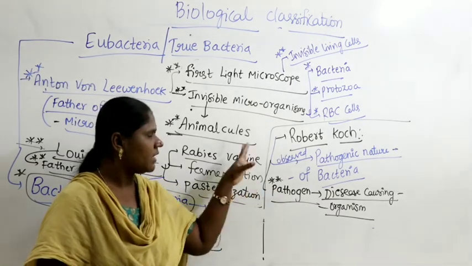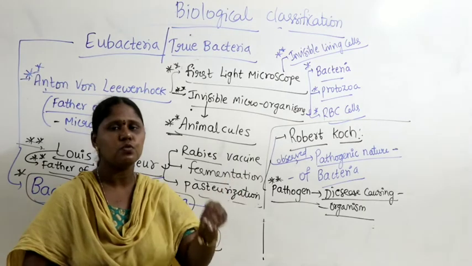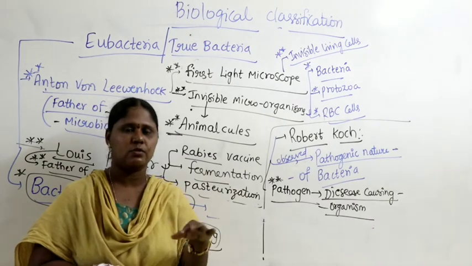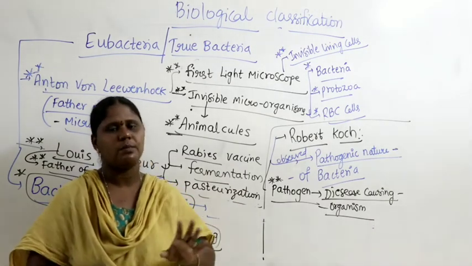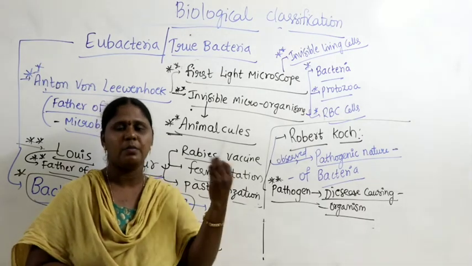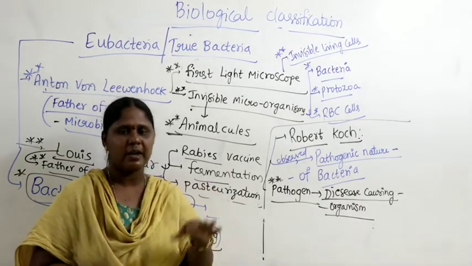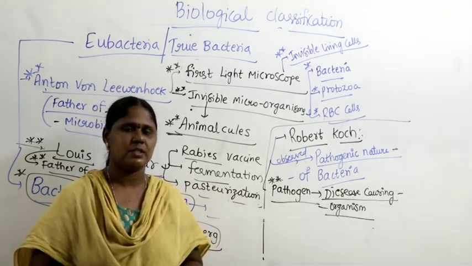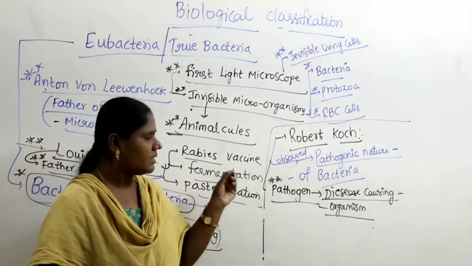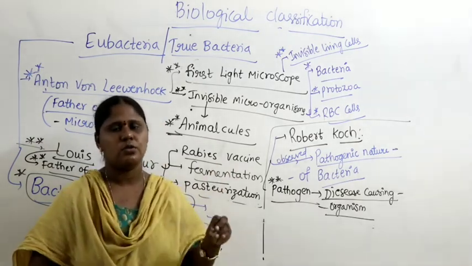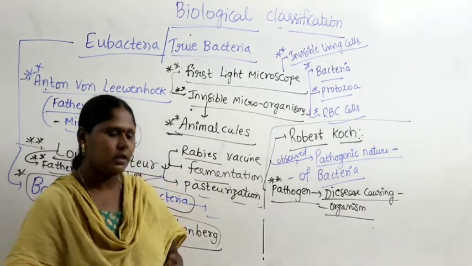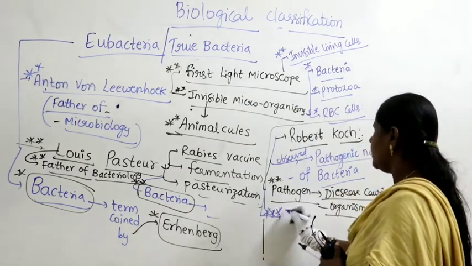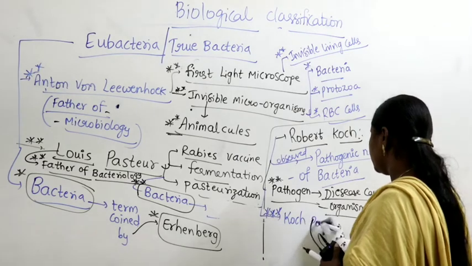The pathogenic nature was observed by Robert Koch, and he gave some rules to see whether a bacterium is a pathogen or not, how to stop that pathogenic nature, and how to maintain hygienic conditions. Invisible bacteria can grow in contaminated water, and are found on contaminated, polluted surfaces. So he gave certain precautions to avoid the growth of pathogenic bacteria, and they are called Koch postulates.